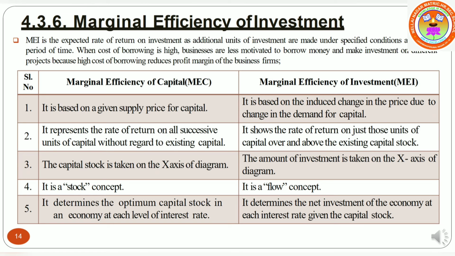Marginal efficiency of investment. MEI is the expected rate of return on investment in additional units. Marginal means additional one unit. So here MEI refers to the expected rate of return from the marginal unit of investment, that is, the additional unit of investment.